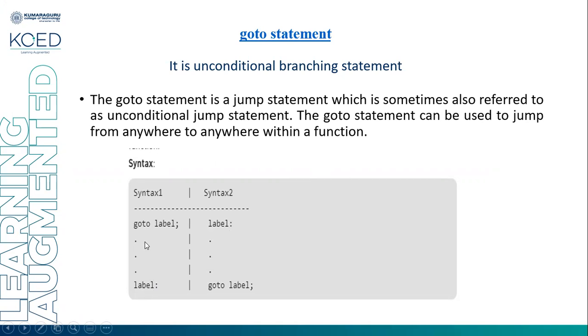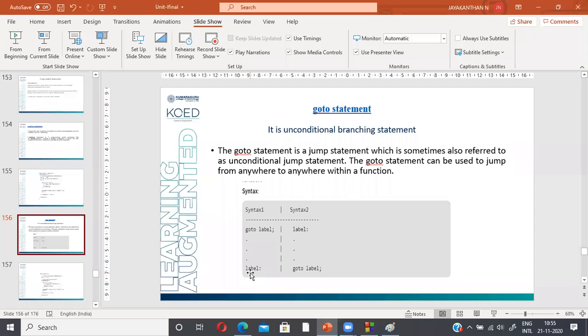We have a label, and we have to give the label name followed by a colon. You can place the label anywhere. Then you give goto and the label name. When the statement is encountered, what will happen? The control directly transfers to the place where the label is placed, and the statements there will get executed. So this is known as unconditional branching.